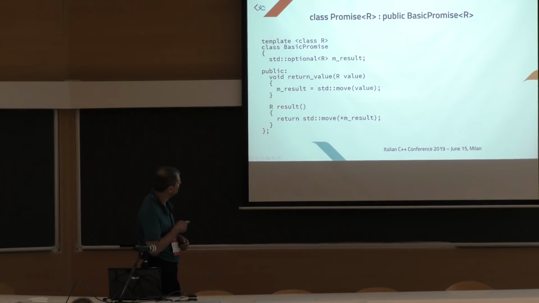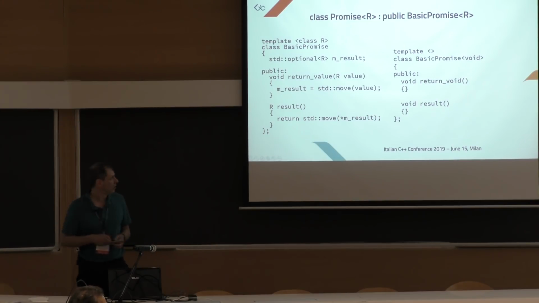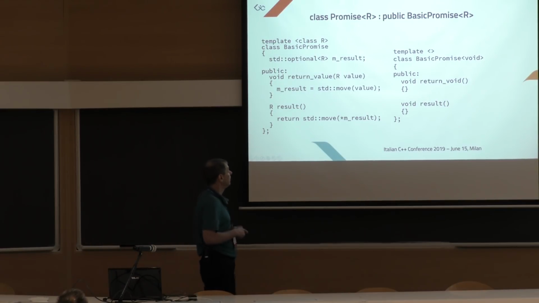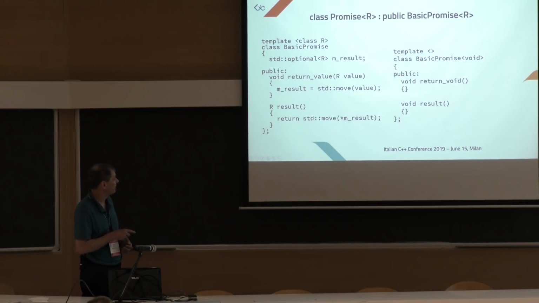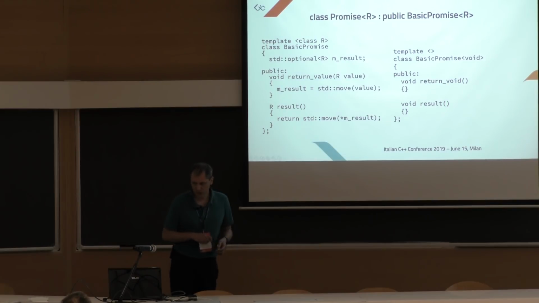We specialize this template for void, and for void it's very simple. We just have return_void and the result returns void. For a better result, we could also have a specialization for reference types, since we can't have optional references, but that's an exercise, it's very easy.